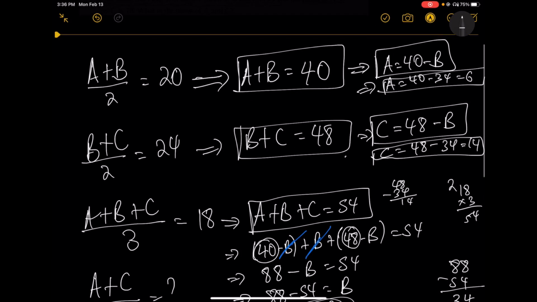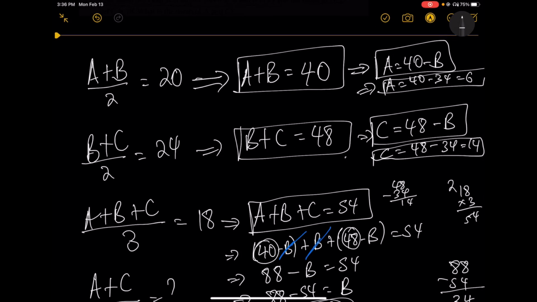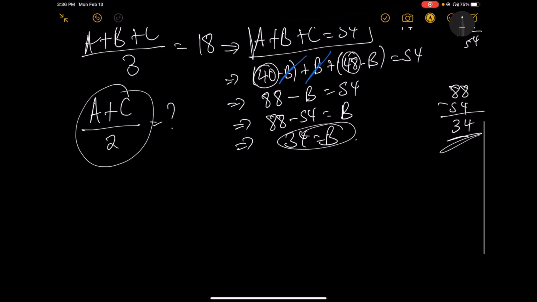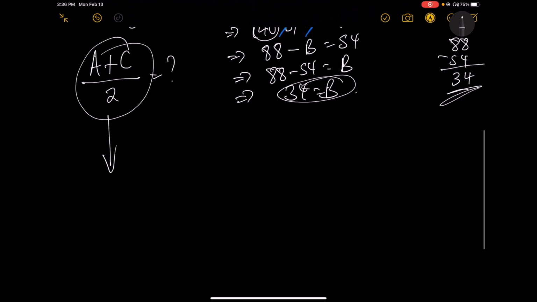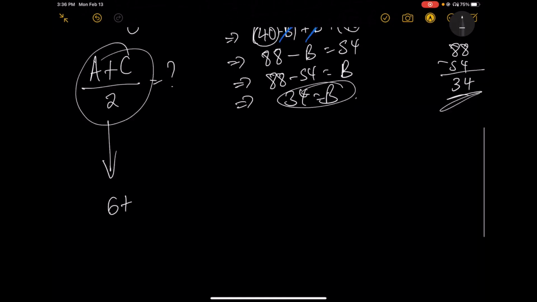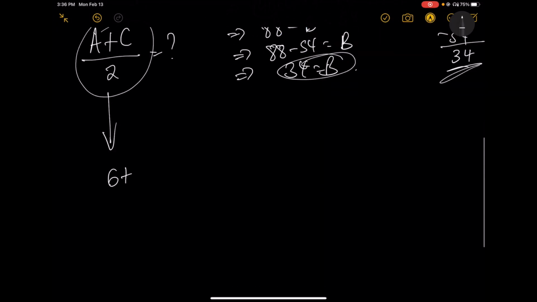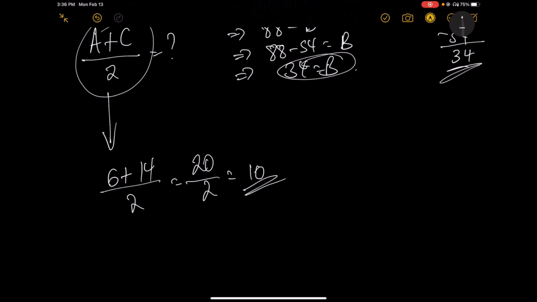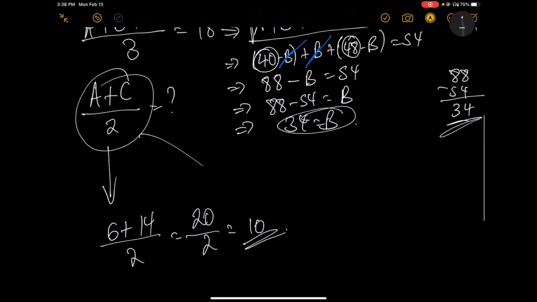So I know A is 6 and C is 14, so I can find A plus C over 2. A is 6, so 6 plus 14, over 2. What is 6 plus 14? That is 20. 20 over 2 is 10. So the mean of A and C is 10.